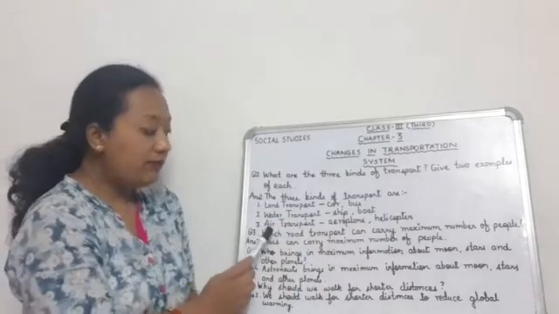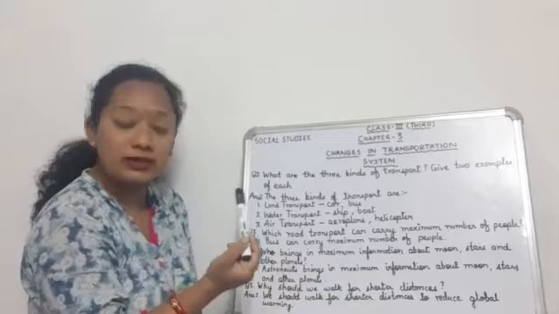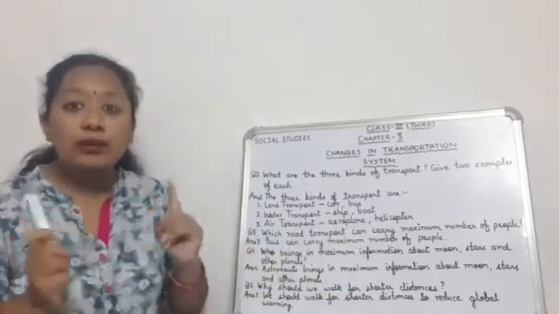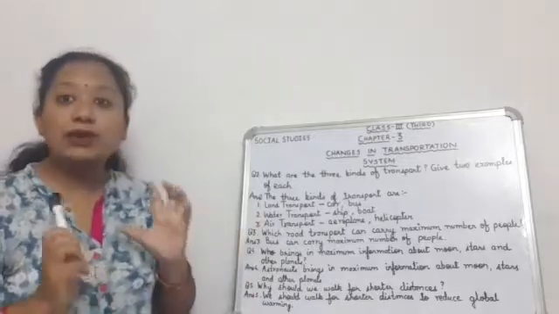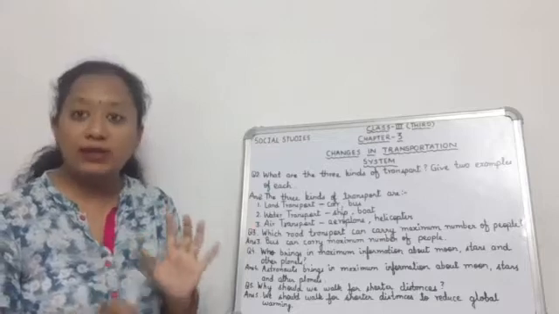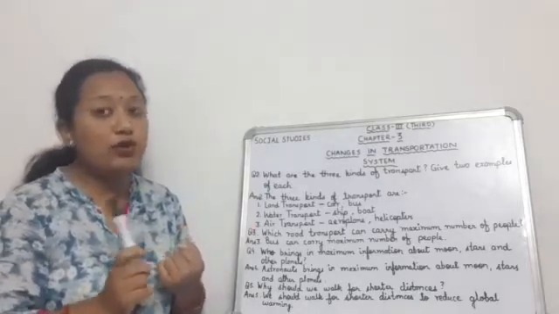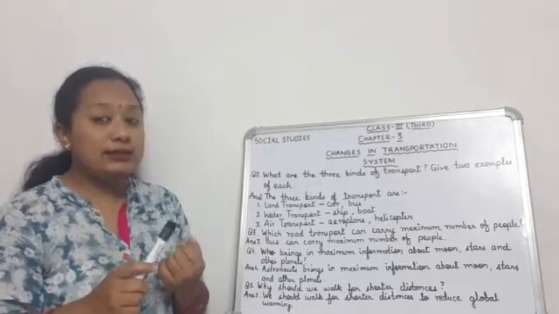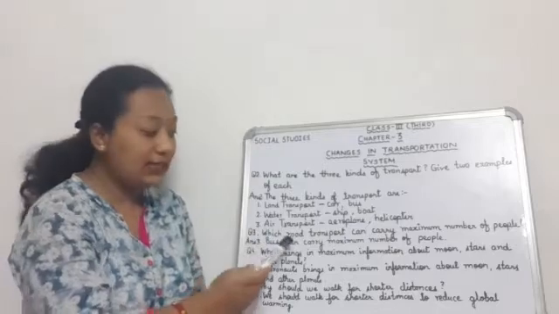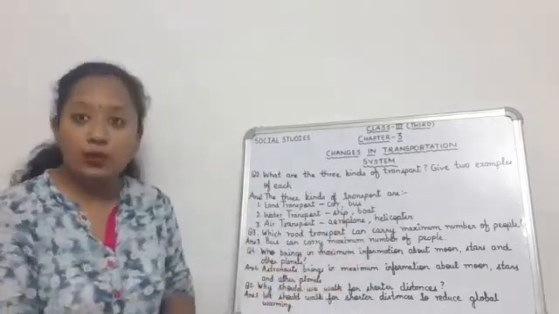Now question number 3, which road transport? We are asking about the road transport that can carry the maximum number of people, not land transport. The question is about road transport. Few children have written train. Train is correct, but that will be for land transport, not for road transport. Train will not come. Bus will come. Bus can carry the maximum number of people. Okay, bus is the road transport.